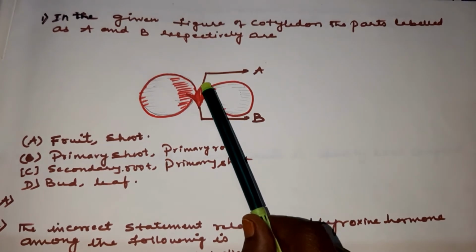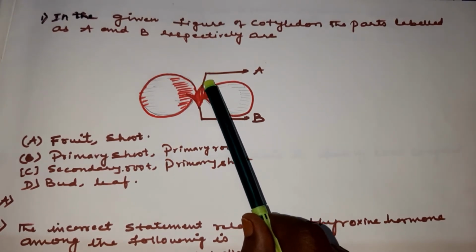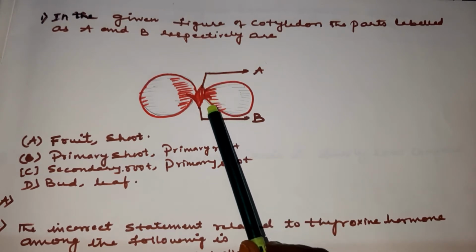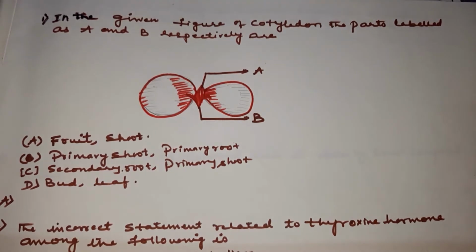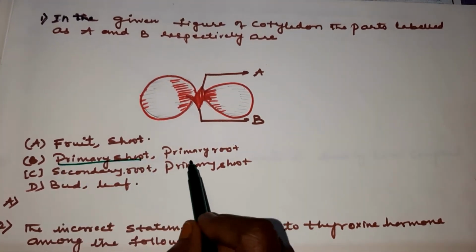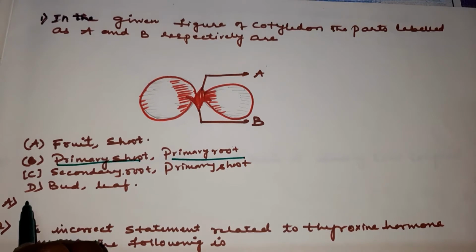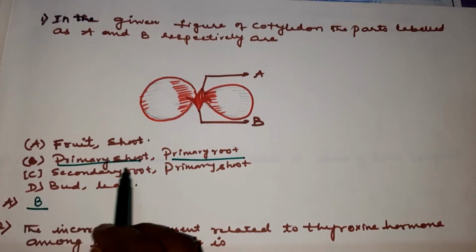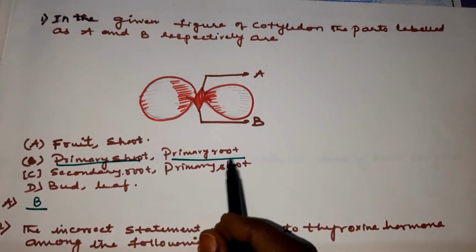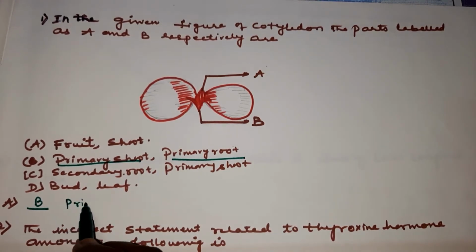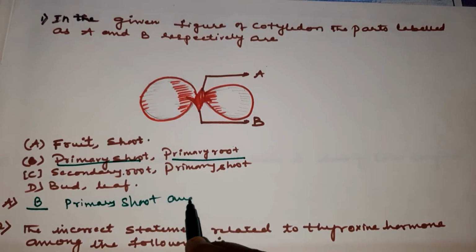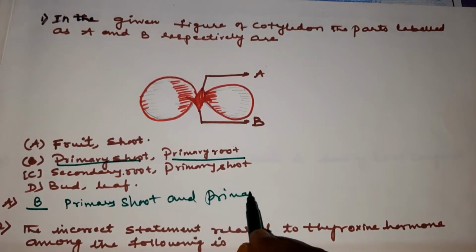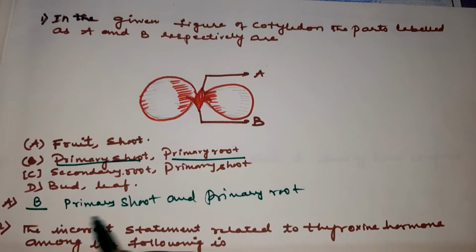I told you, this A part is called plumule, which develops into primary shoot, and B part is called radicle, which develops into primary root. So your correct option is primary shoot and primary root, children. You have to write that, primary shoot and primary root. So what is the option? Option B.